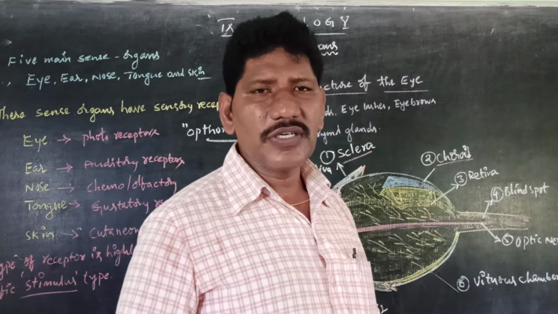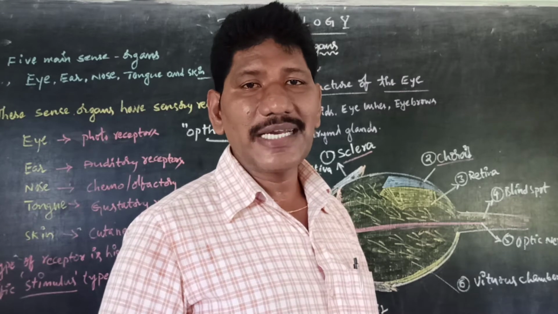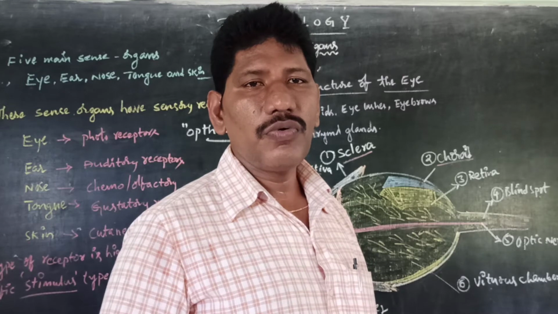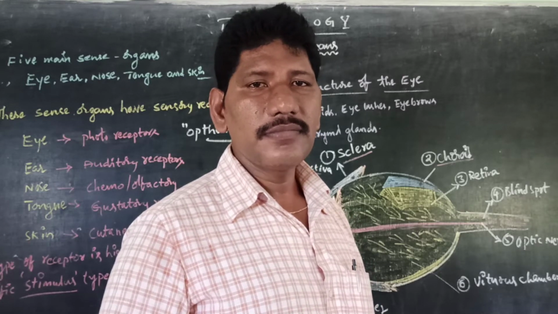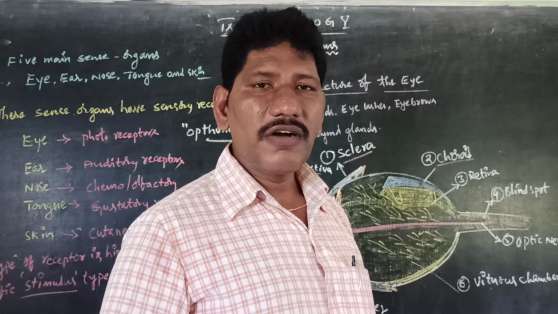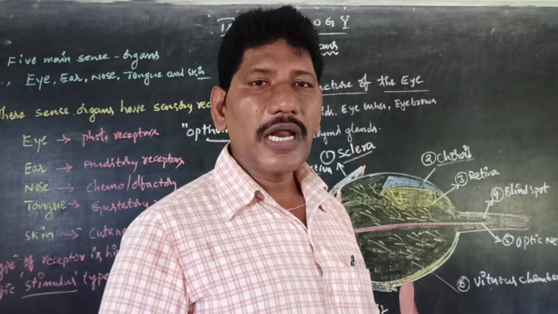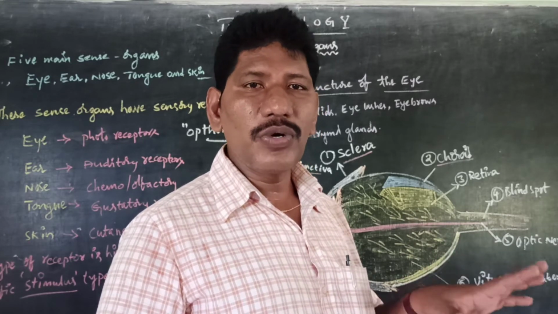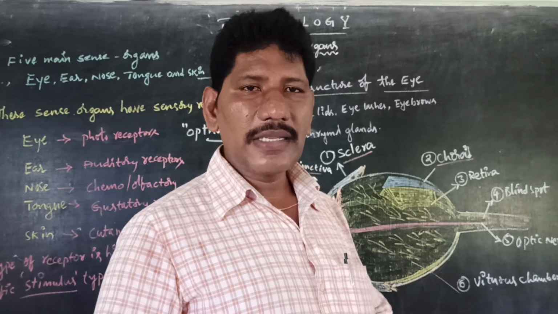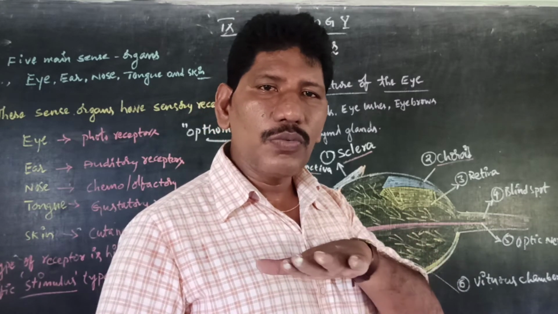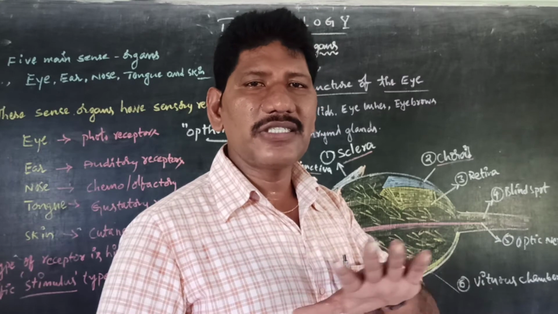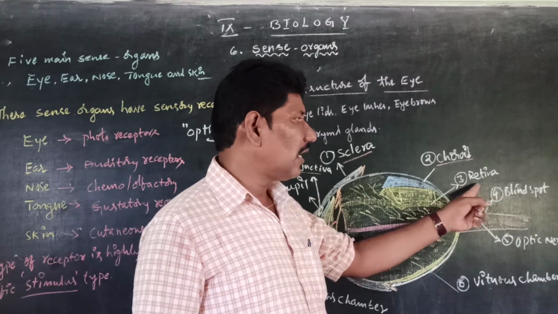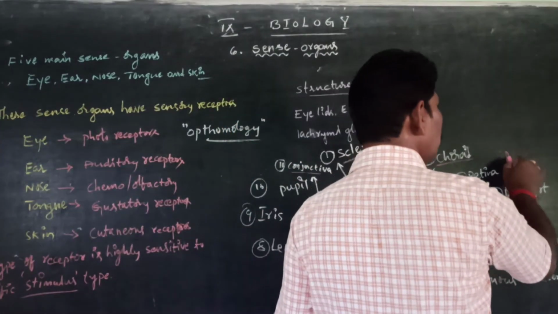So what is the use of rods and cones? Rods help us detect in dim light or dark. During the night, due to lack of light, we are unable to distinguish colors, but we can identify objects in brown or ash colors. At night, all objects appear in only one color, called ash or light brown. Why? Because of these rod-shaped cells, the rods and the cones.